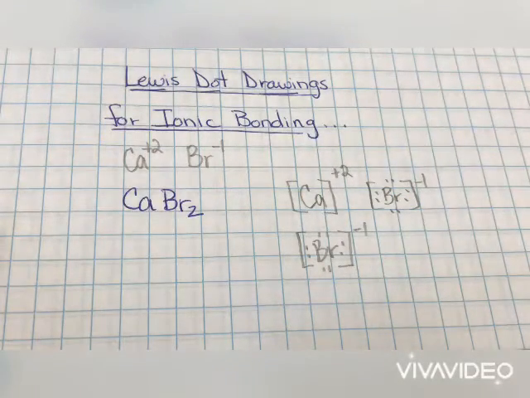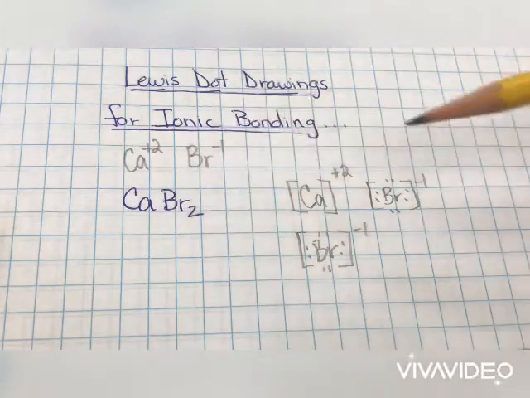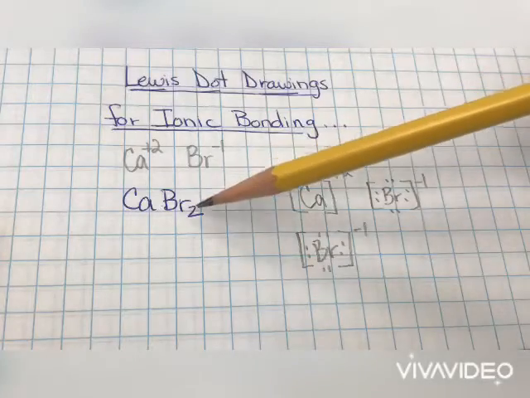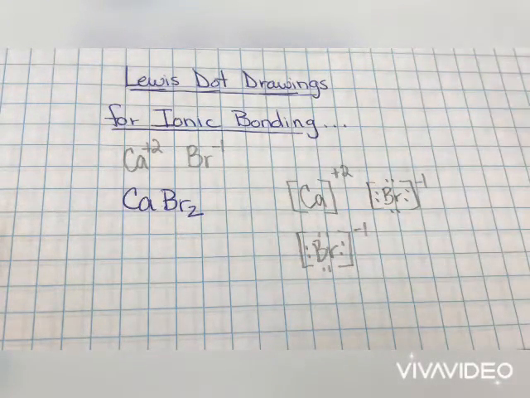That is the complete Lewis dot diagram for an ionic bonding. Notice in the original formula I have 1 calcium part, 2 bromines. They should match.